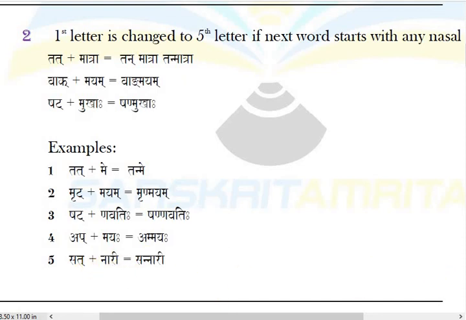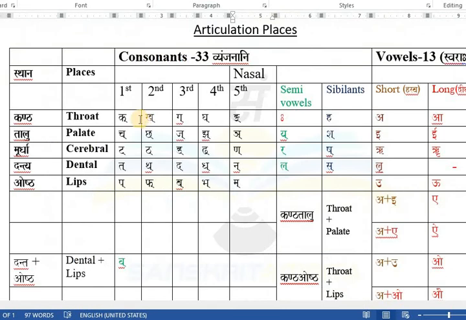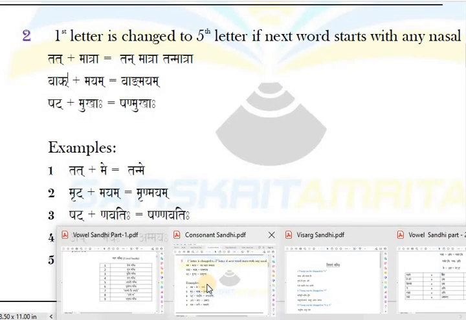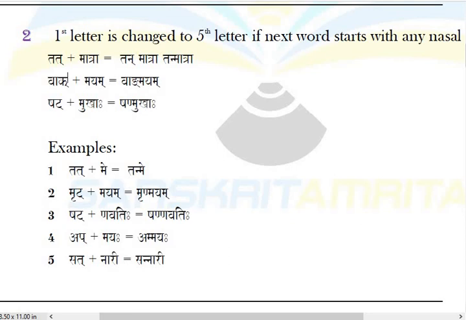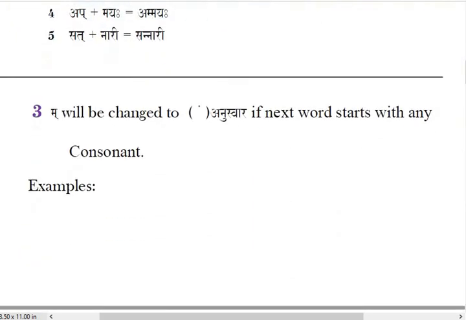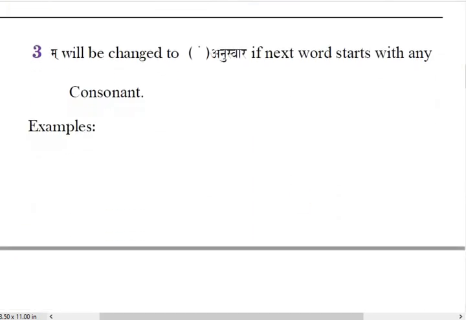So here as I repeat, this table is very important. At least you must be aware what is first, what is third and what is 5th letter. Next in consonant sandhi rule, this is not that important, student. Ma will be changed to anuswar.